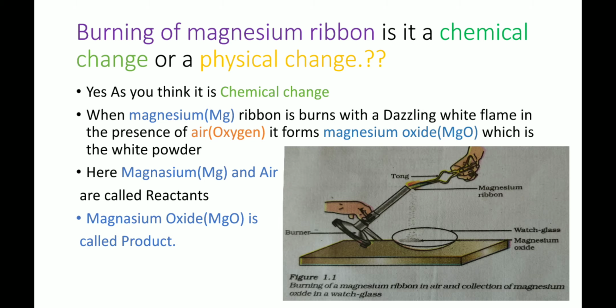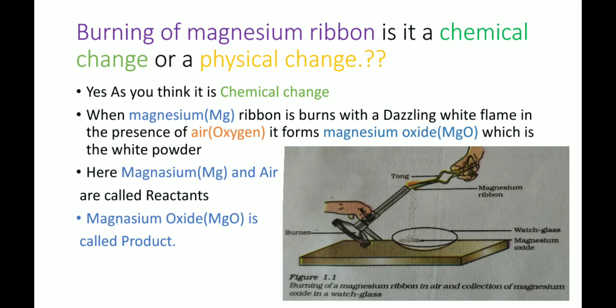When magnesium ribbon burns with a dazzling white flame in the presence of air, in the air there will be oxygen, and it forms magnesium oxide, MgO, which is a white powder. Magnesium ribbon is a solid, it reacts with the oxygen present in the air and forms magnesium oxide, MgO, a white powder.